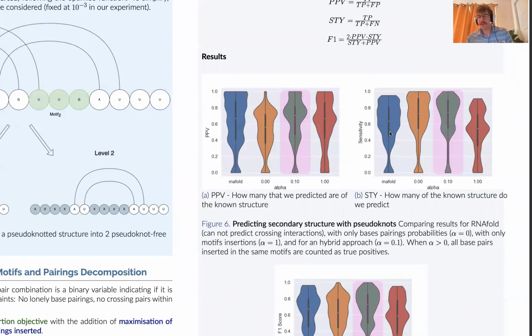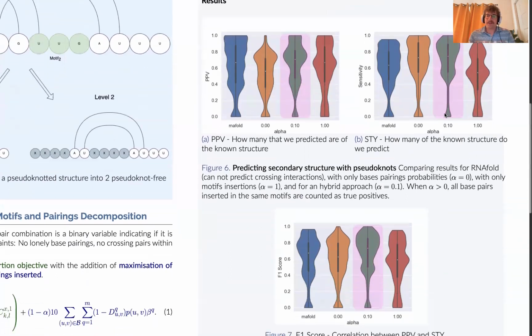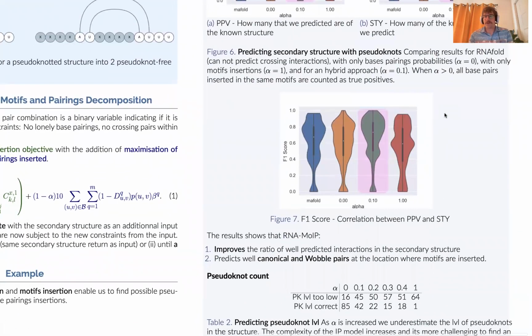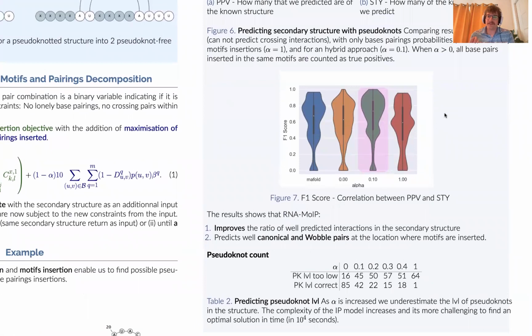For the sensitivity, so how many of the known structures do we actually predict correctly? We can see that the base pairing decomposition is good at that because it predicts a lot of base pairs. But when we combine the two approaches of the motif and base pair decomposition, we still have a good result. And overall in the F1 score, so the correlation between PPV and sensitivity, we can see that the best approach will remain the weight of 0.1.